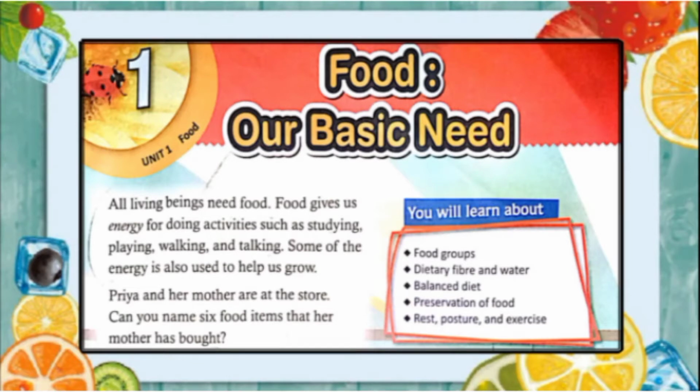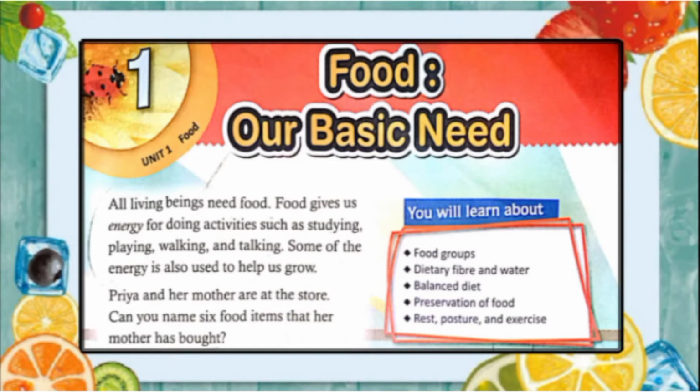Human beings depend on a few basic needs for living, without which they cannot survive. And these basic needs are food including water, shelter and clothes. So food is our basic need and we cannot live without food. It gives us the energy to work and play, it makes us strong and healthy, and it helps us to grow. It protects us from diseases.